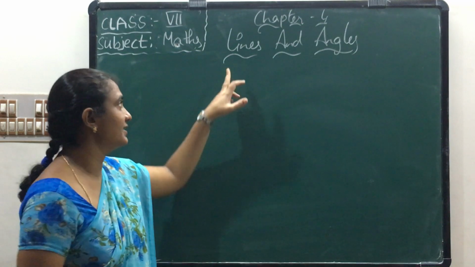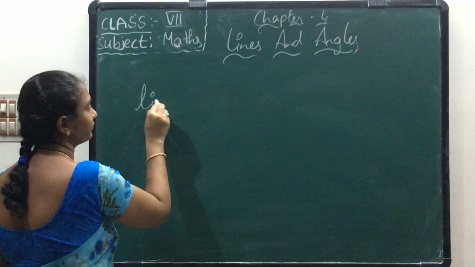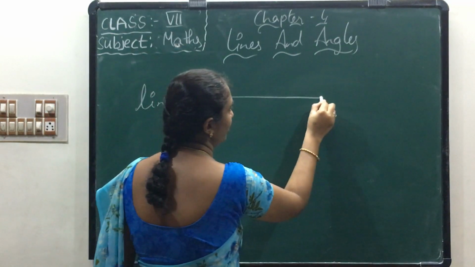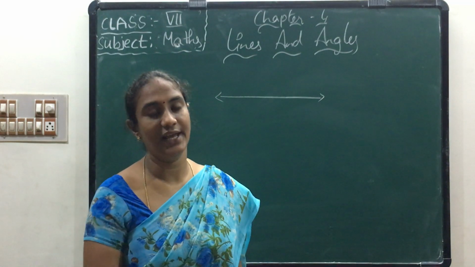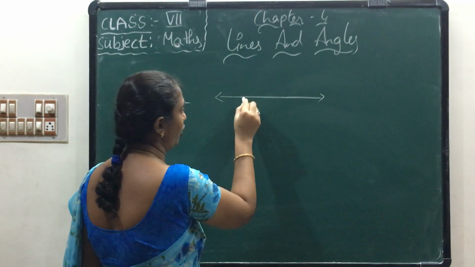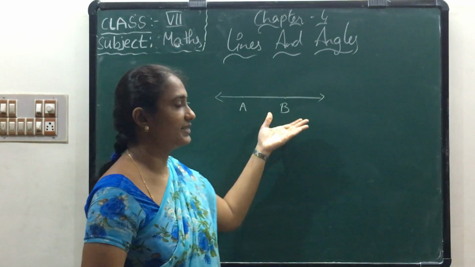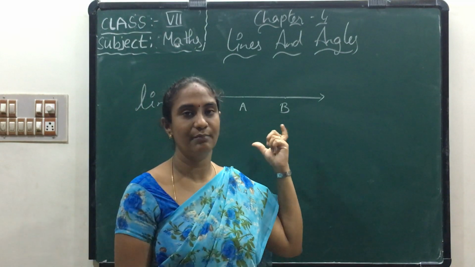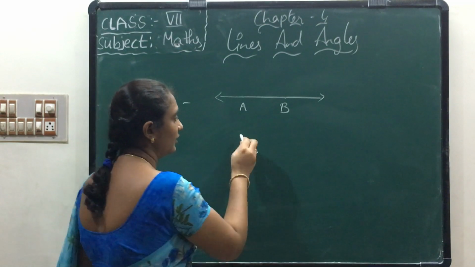Okay, first, what is the meaning of a line? A line does not have any end point. Take some points on a plane surface. On this line we have taken 2 points. What are the 2 points? A, B. Now this AB, how can I write AB?